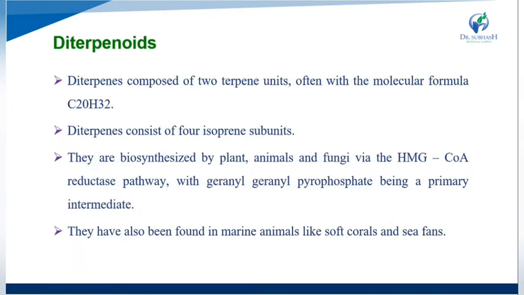Now let's look at the diterpenoids. Diterpenes are composed of two terpene units, often with the molecular formula C20H32, because terpenes are hydrocarbons. So a diterpene consists of 2 terpene units, which is 4 isoprene subunits.